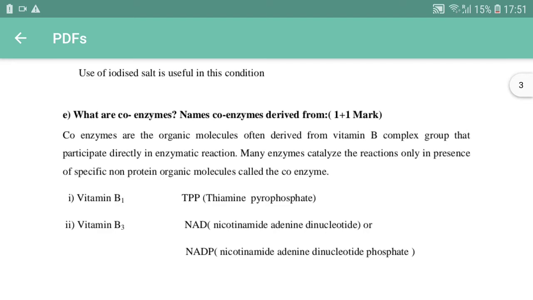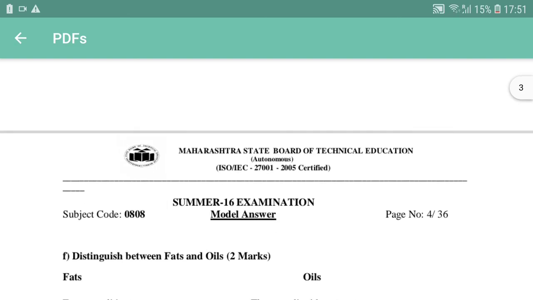Coenzymes are organic molecules derived mostly from the B complex group that participate directly in enzymatic activity. Many enzymes catalyze the reaction only in the presence of the specific non-protein organic molecule, which we call a coenzyme. For example, vitamin B1, thiamine pyrophosphate, and vitamin B3, nicotinamide adenine dinucleotide or nicotinamide adenine dinucleotide phosphate. These are very important coenzymes.